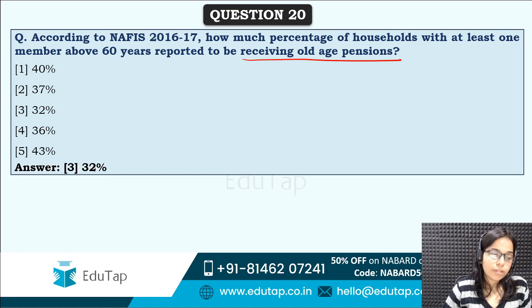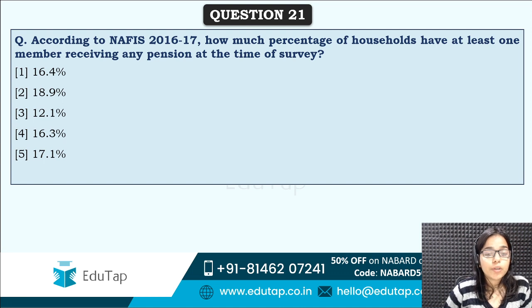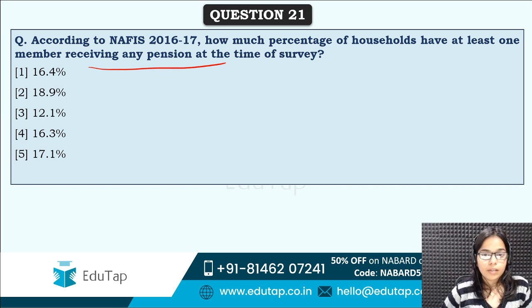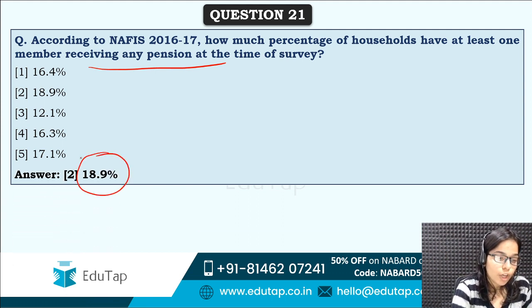Correct answer is option third, that is 32%. Next is, according to NAFIS, how much percentage of households have at least one member receiving any pension at the time of survey? How many households have at least one member receiving any kind of pension? Correct answer is option second, that is 18.9%. So more people have old age pension living in their house than any kind of pension.